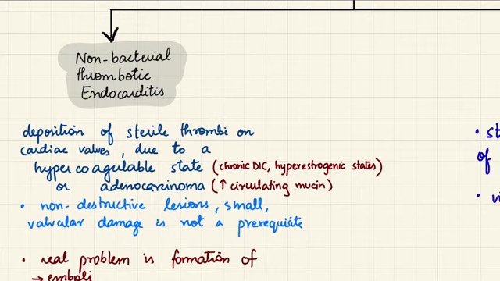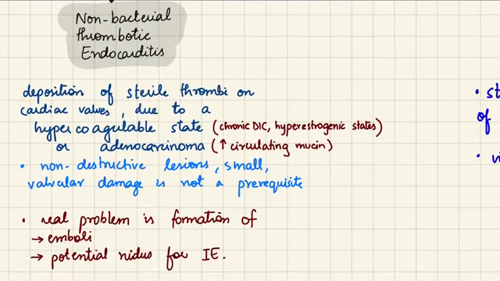That will occur due to chronic DIC, hyperestrogenic states. These are all hypercoagulable states, or also in case of carcinomas such as adenocarcinomas, in which we have increased amounts of circulating mucin, which also makes the blood hypercoagulable. So in this case, if we have hypercoagulable states, we are going to have increased formation of thrombi, and these thrombi are going to go around in the blood and get stuck and deposited on the valves or in the endocardium, and start an inflammatory process. So these are going to be sterile. This is not an infective process.